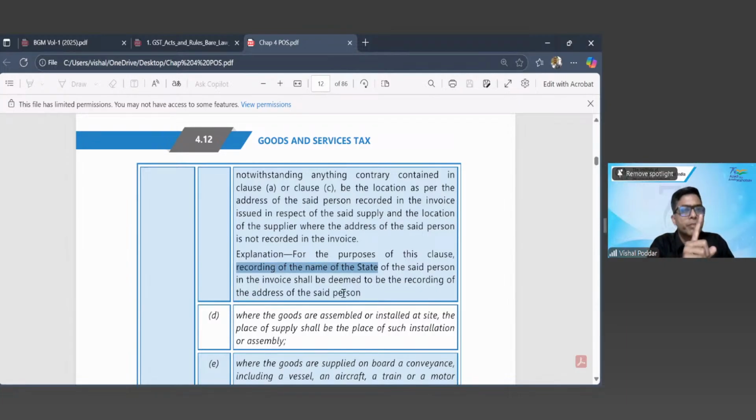Again, remember students, what is important in place of supply? What is place of supply? Go back to what I explained at the start. It is the destination state. So they are not interested in your entire postal address. Tomorrow they will not be sending you any gifts on your birthdays or any of your special occasions. So they are not taking your entire address. The law does not want your entire address. They just want to identify which state you belong to, so that they will make that state the destination state, that is the place of supply.